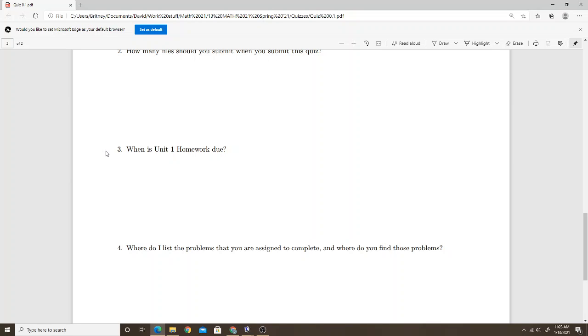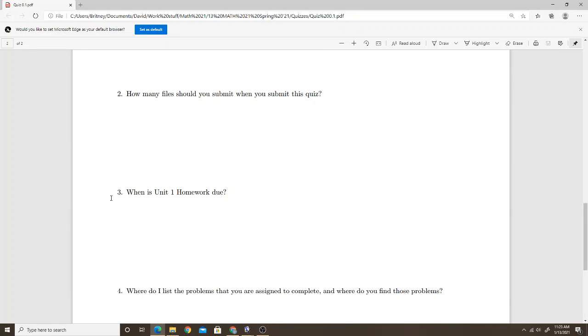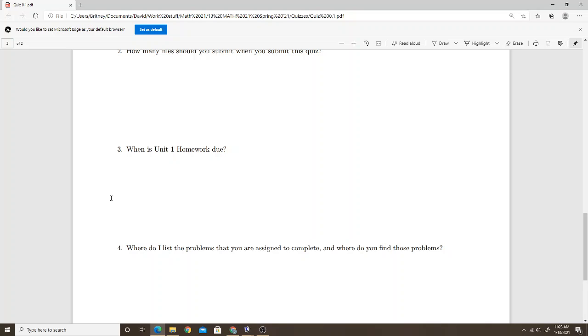Now, does that mean that you should wait until Wednesday, February 17th to start the homework? Absolutely not, right? Because for one thing, you have these weekly quizzes that we just talked about, okay? And you need to stay on top of them. But for another thing, if you wait until the last second to cram, you're not going to learn the material. You're not going to remember anything. And taking this class will have been a complete waste of your time and completely pointless.